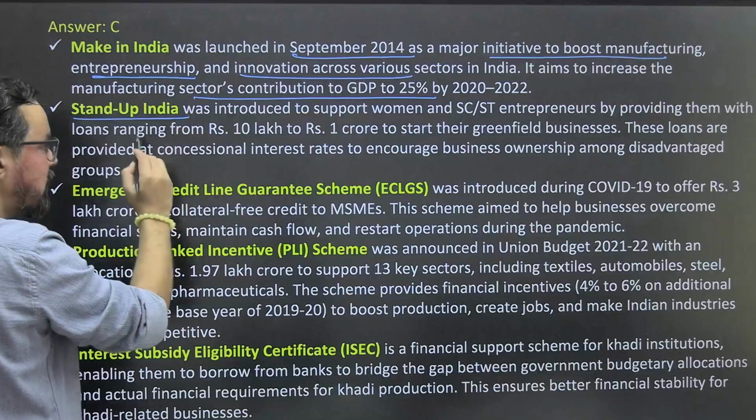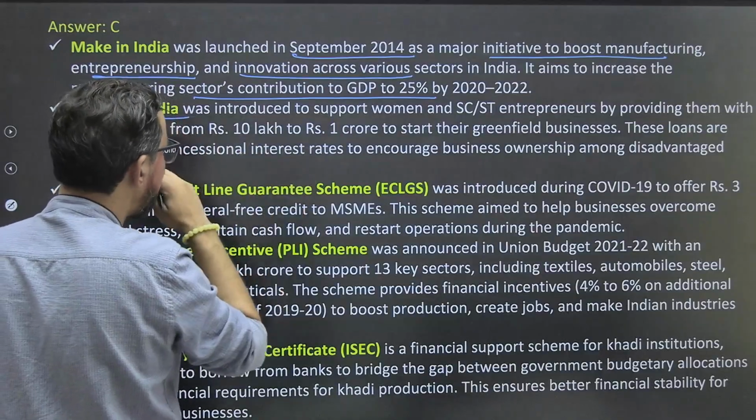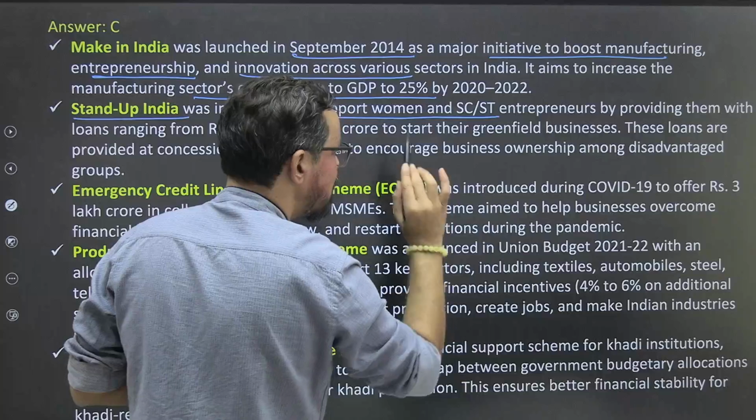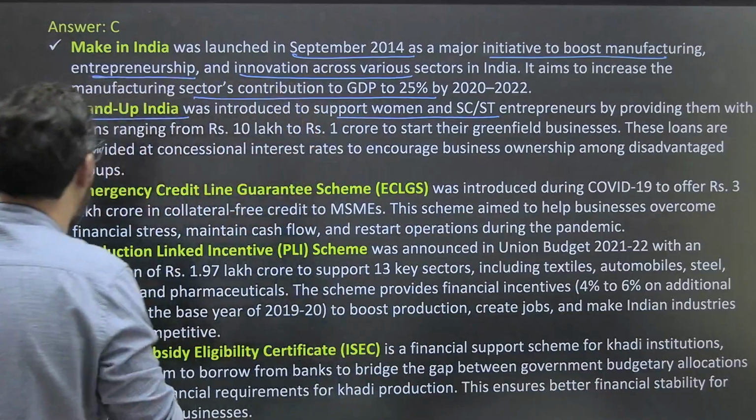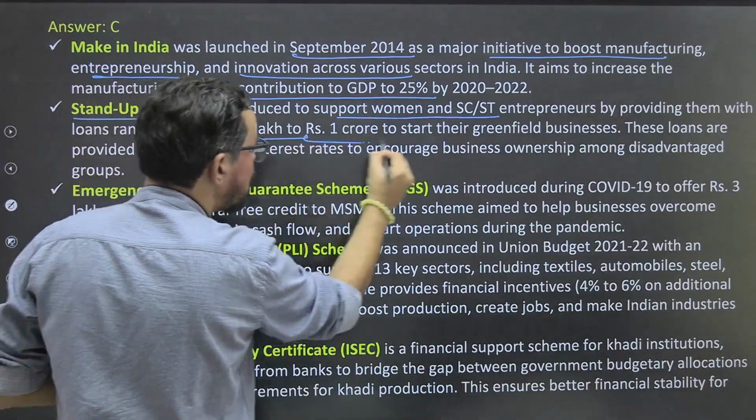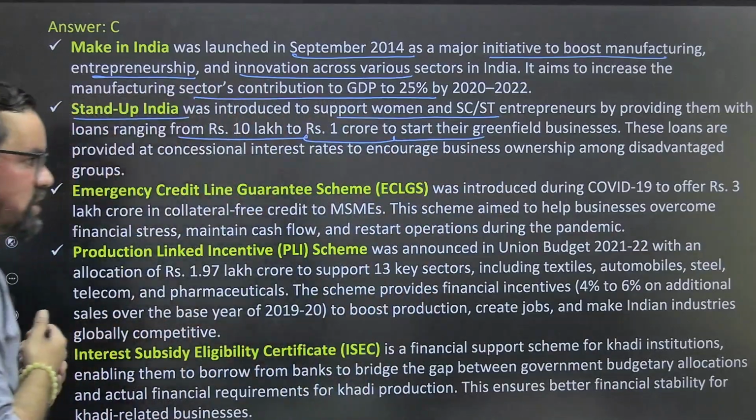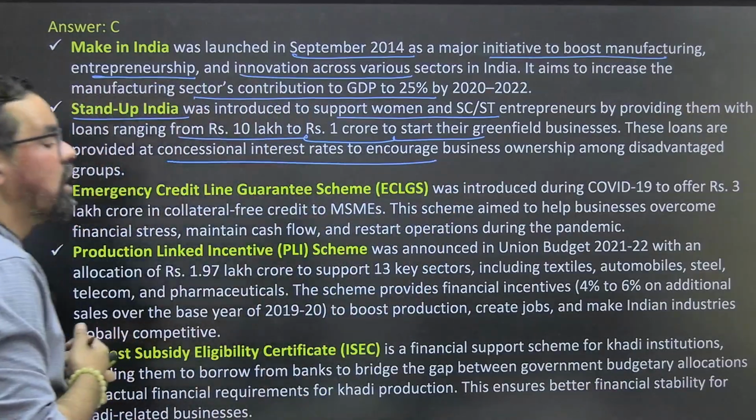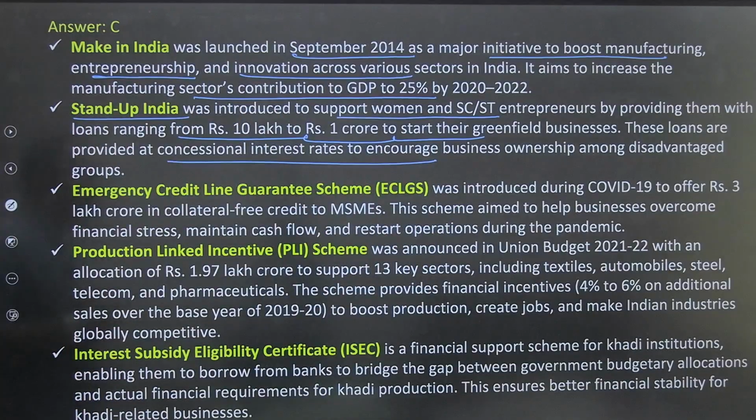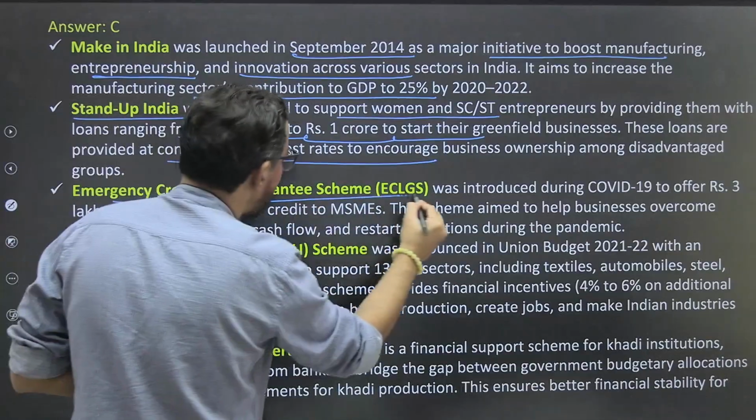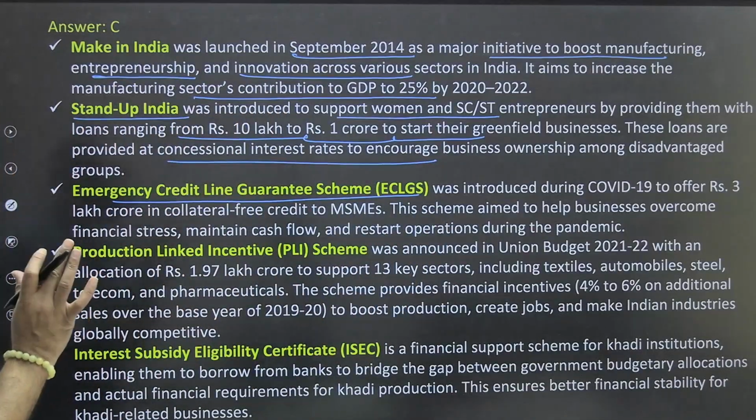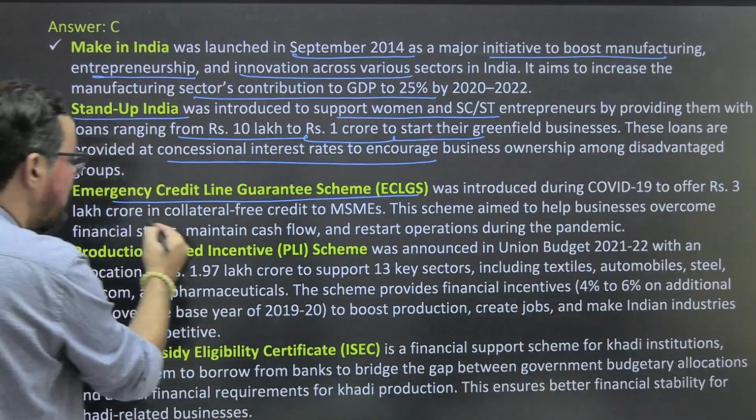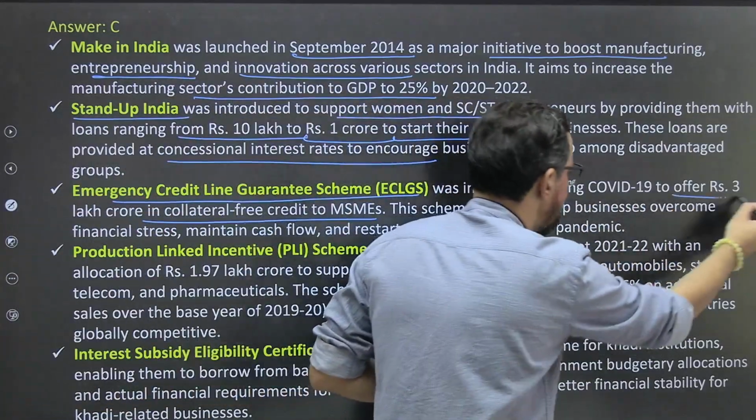Stand Up India scheme, which is for women and SC ST, was introduced to support women and SC ST entrepreneurs by providing them with a loan ranging from 10 lakh to 1 crore to start their greenfield business. These loans are provided at a concessional interest rate to encourage business ownership among the disadvantaged groups. Emergency Credit Line Guarantee Scheme was introduced during COVID to offer 3 lakh crores in collateral free credit to MSMEs. ठीक है, so this was the right one.